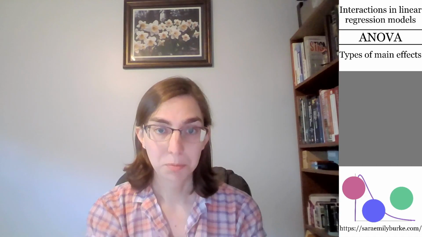When you use the word ANOVA to describe a linear regression model, one norm, perhaps the key norm, is that you will find a way to present main effects in addition to all the details of regression interactions that we covered previously. And that's not as easy as it sounds, so this part of the video is going to cover how to do that. But remember, it's still nothing special about ANOVA. It's just regression by another name, and you can do all of this main effect stuff even when you're not choosing to use that name.